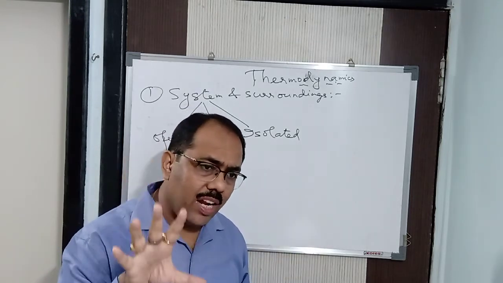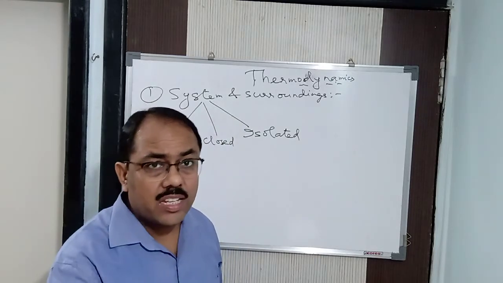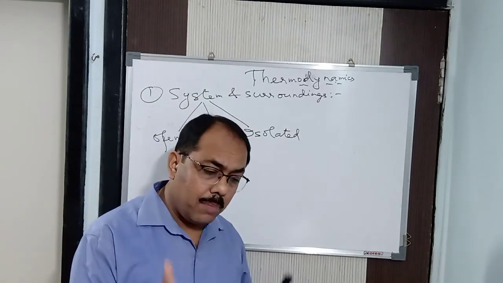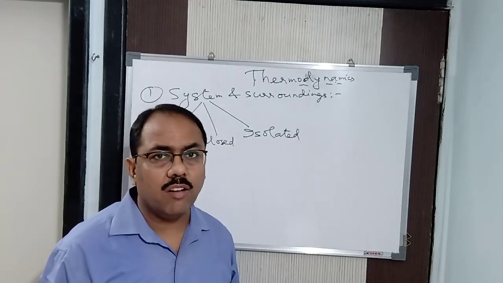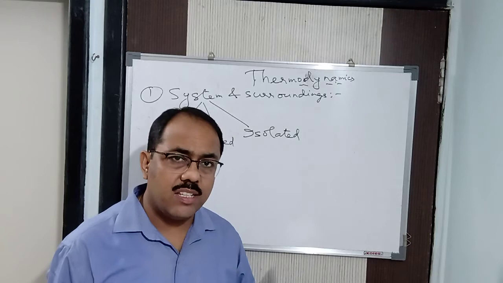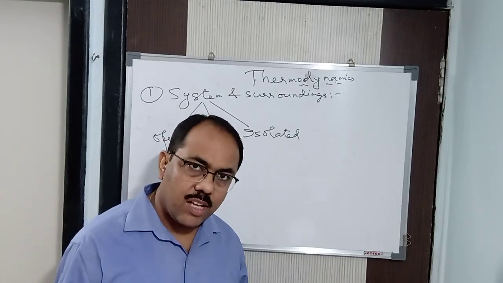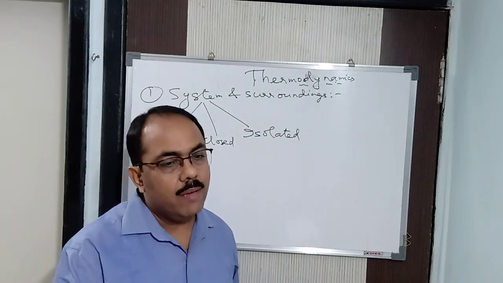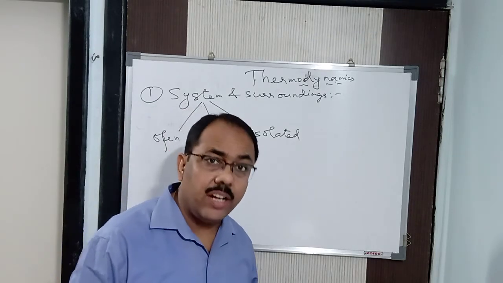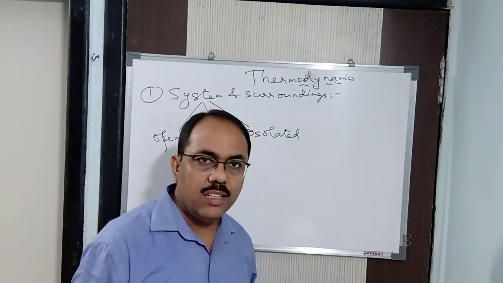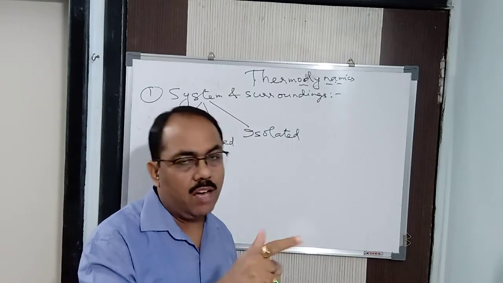So when I calculate final minus initial, am I seeing what is the path by which it has attained this final temperature and what is the path by which I had attained the initial temperature? Not at all. We are not concerned of. Means the temperature 40 degrees Celsius it has attained, whether by losing or by gaining, I am not concerned of. You can say that yes, 20 degree means by gaining only it has attained 40 degree. But when I said 20 degree initially, then only you came to know.